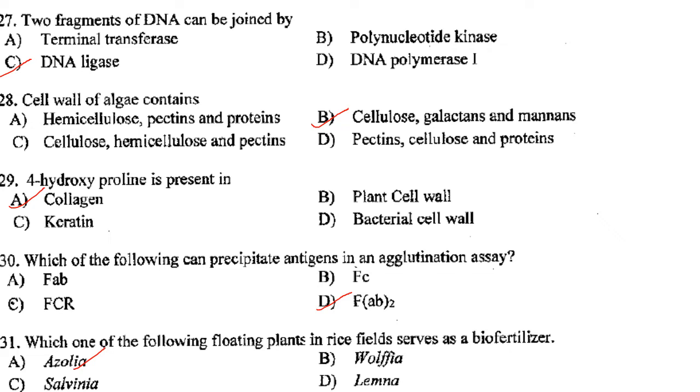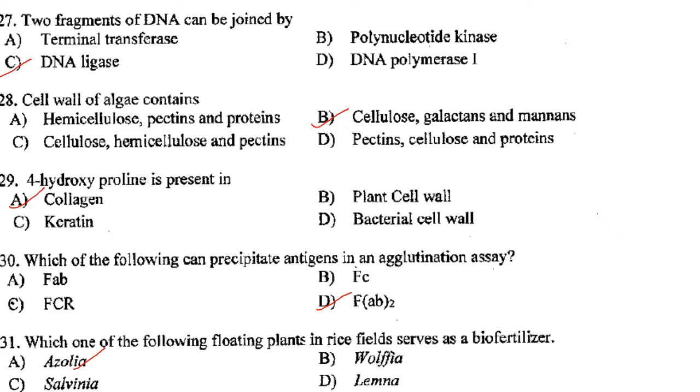4-hydroxyproline is present in, it is present in collagen. Answer is option B. Which of the following can precipitate antigens in an agglutination assay? So it is FAB2. Monovalent FAB fragments have one antigen binding site, whereas divalent, that is FAB2 fragments have two antigen binding regions that are linked by disulfide bond. So the one which can precipitate antigens in an agglutination assay is FAB2.